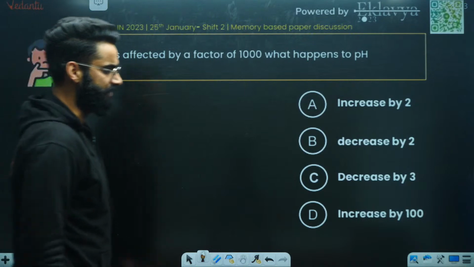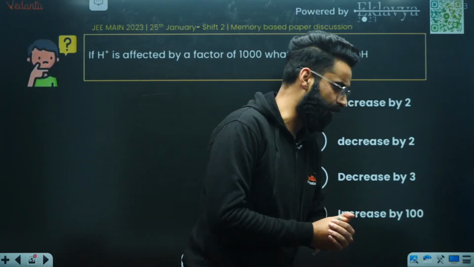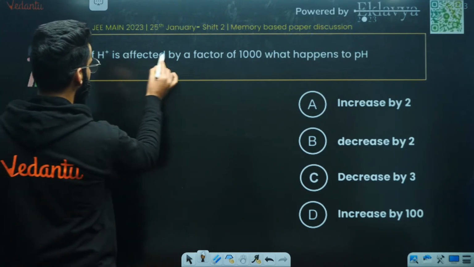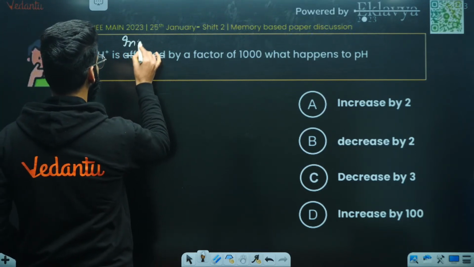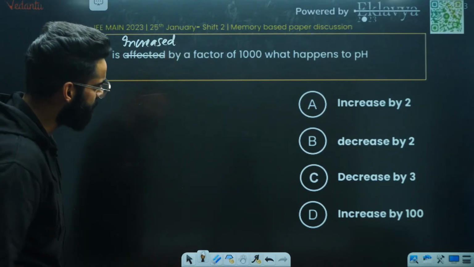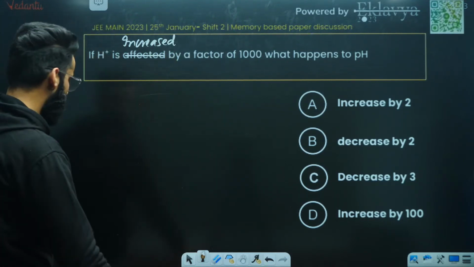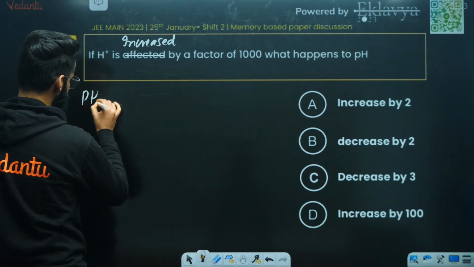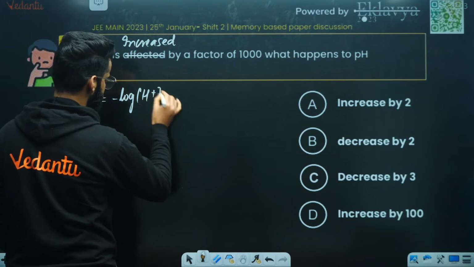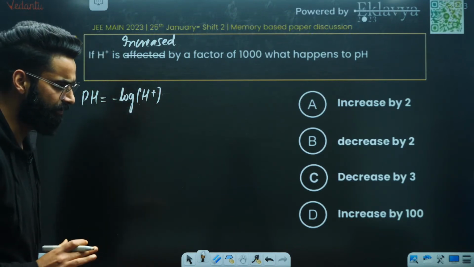Look at this particular equation. See what the equation says and what we are supposed to calculate. Look at it, people. If H positive is increased by a factor of 1000, what happens to pH? What is pH basically? P stands for minus log. pH is minus log of H positive concentration.